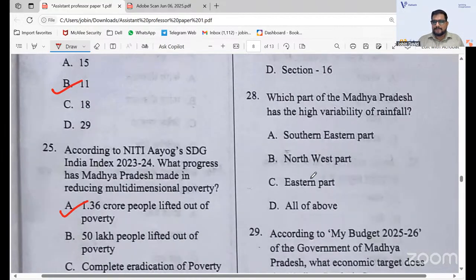When I was doing the marathon session of the MPPSC, we discussed rainfall: lowest rainfall, highest rainfall, and which part has the highest rainfall. I remember we discussed this question, and I think our students remember too. So it is in the northwest part. The answer is B, question 28, northwest part, high variability of rainfall.